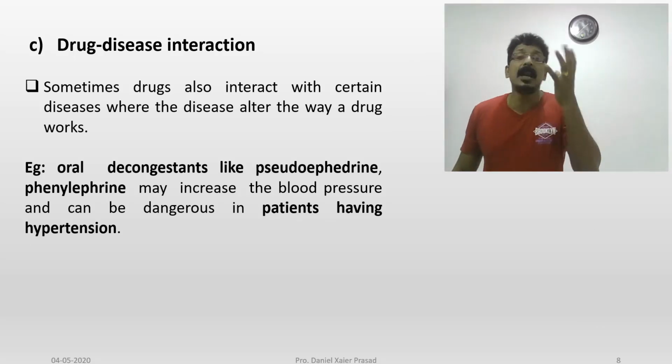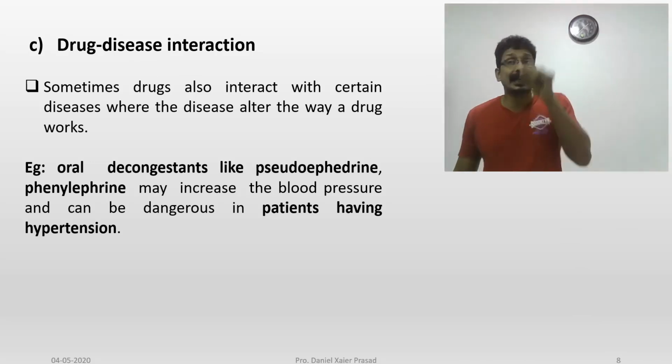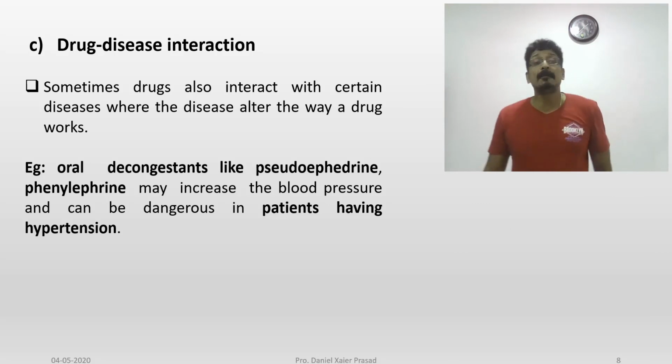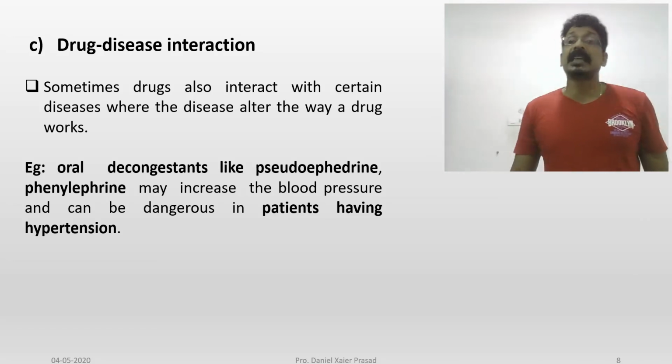They will open your blocked nose by acting on the blood vessels, the peripheral blood vessels. So they may increase the blood pressure and can be dangerous in patients having hypertension.